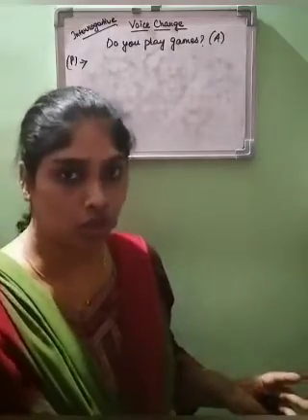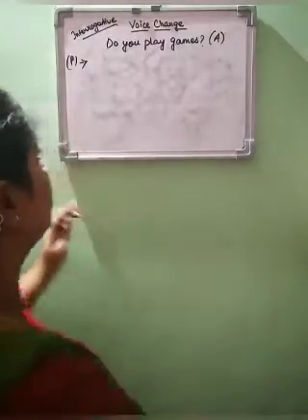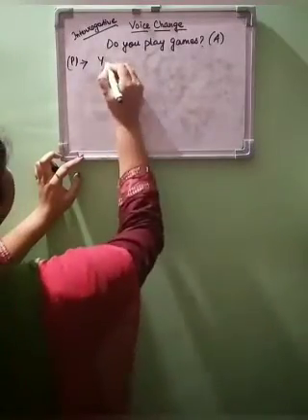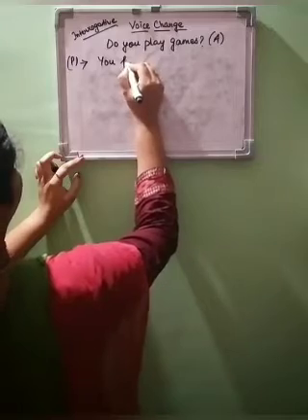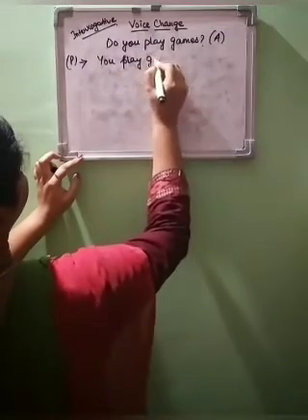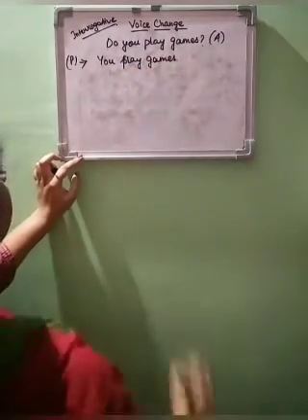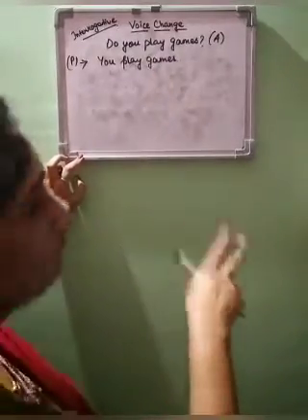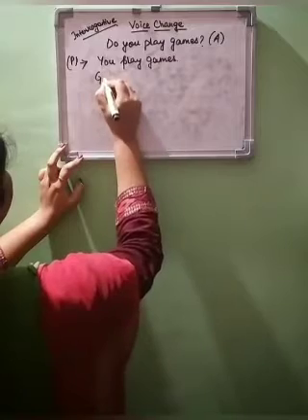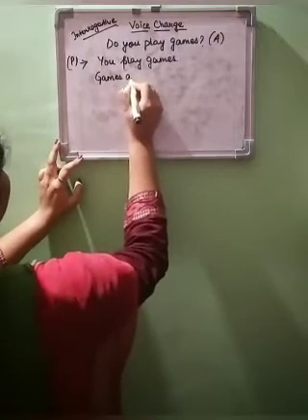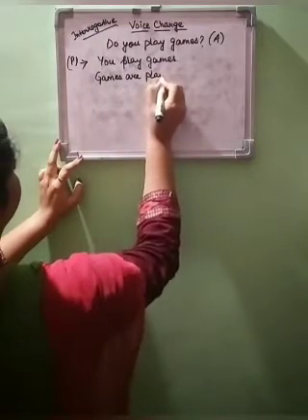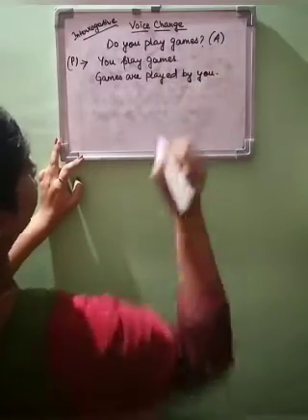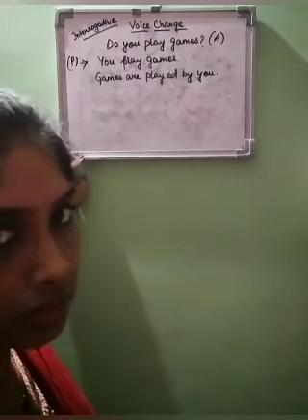But if not, then you can apply that method. So first of all, this is not the passive part. Just see, you play games. Now if this sentence is changed to passive, how do we do that? Games are played by you. Correct?